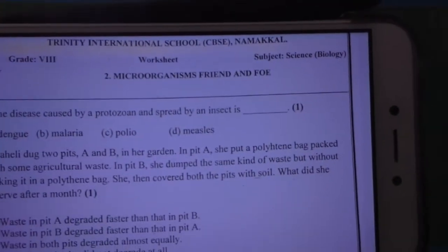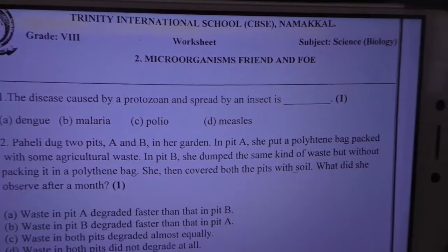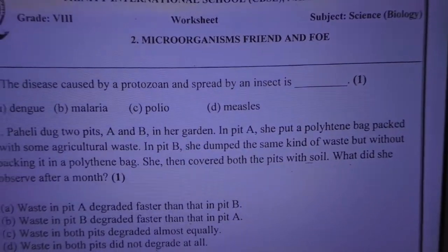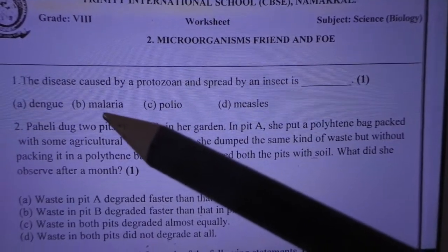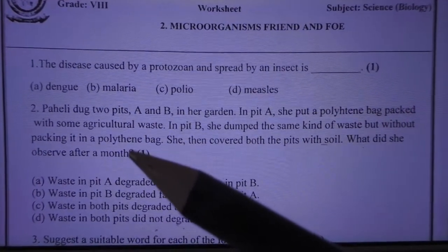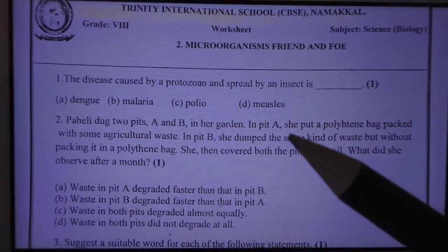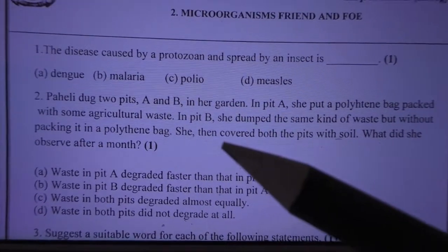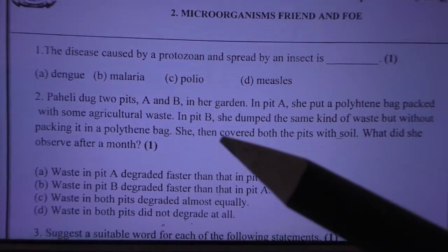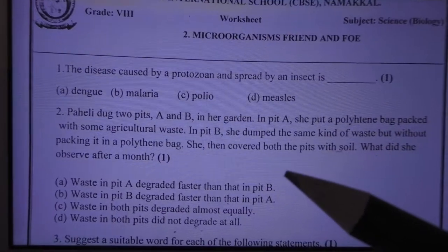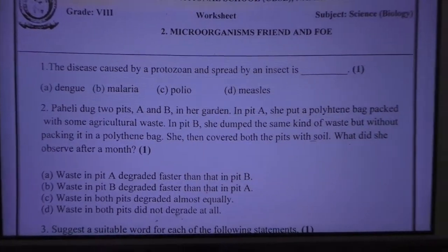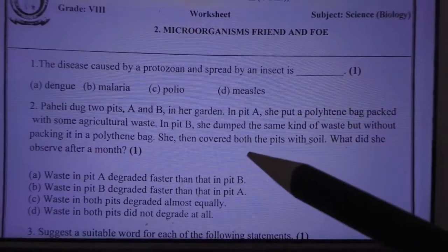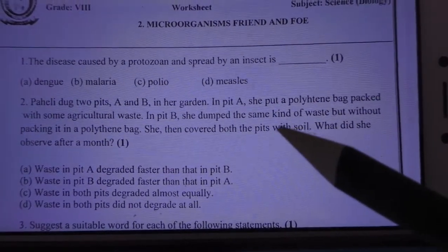So here the first question: the disease caused by protozoan and spread by insects is malaria. Okay. Then here there are 2 pits. They dug 2 pits. In one pit, vegetable waste in a plastic bag, and in the other pit, vegetable peels are thrown directly.